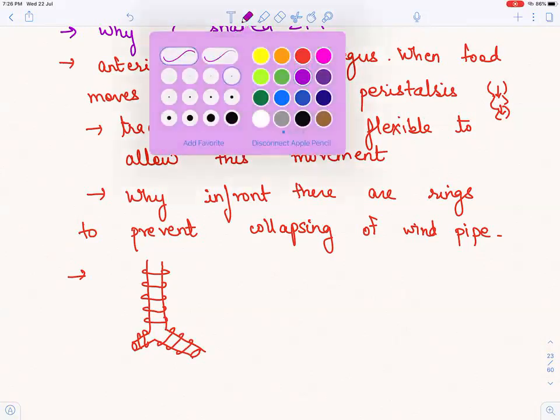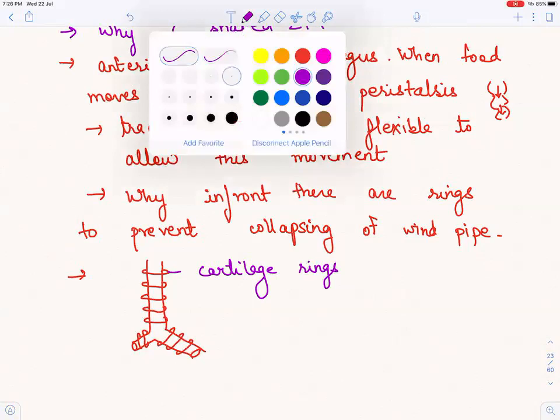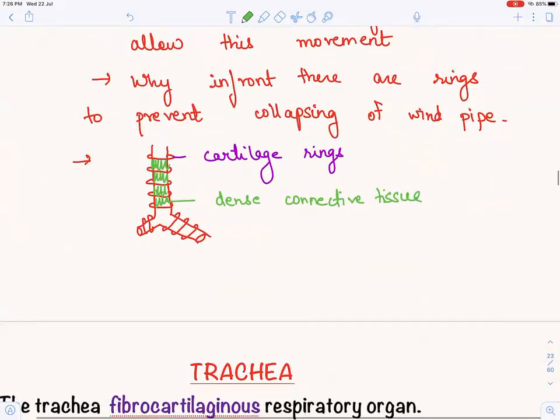So these are the cartilage rings. Now, how are they connected? They are connected with a dense connective tissue. Now this is the anterior part.